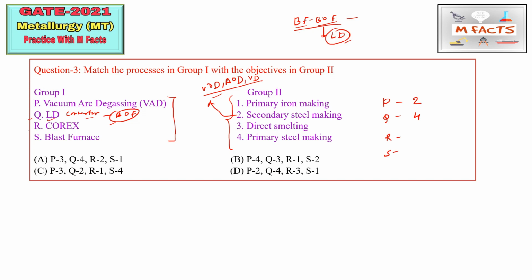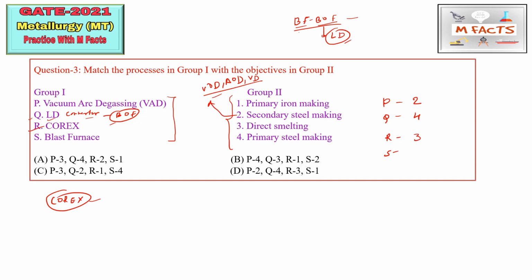The next thing is the Corex process. Corex is basically an alternative process, and in GATE metallurgy they have given this process in the syllabus. So that's why we need to consider it. In one of the videos I have told you about this Corex process in detail, but here I will tell you this Corex process is basically a direct smelting process and an alternative route of iron making. So this Corex process we can match with 3.